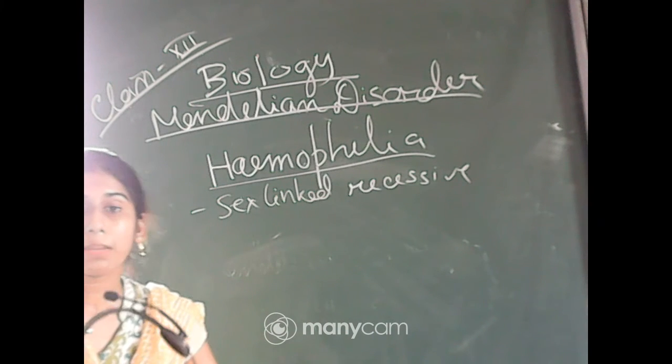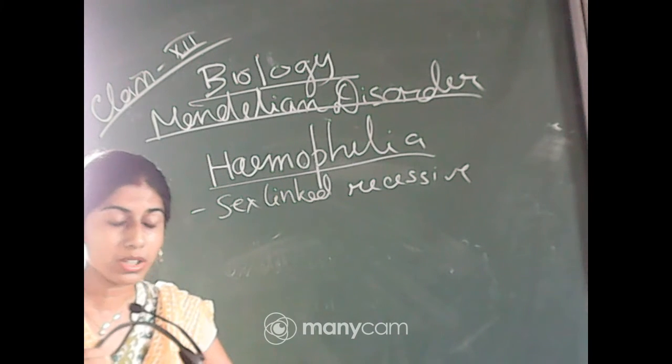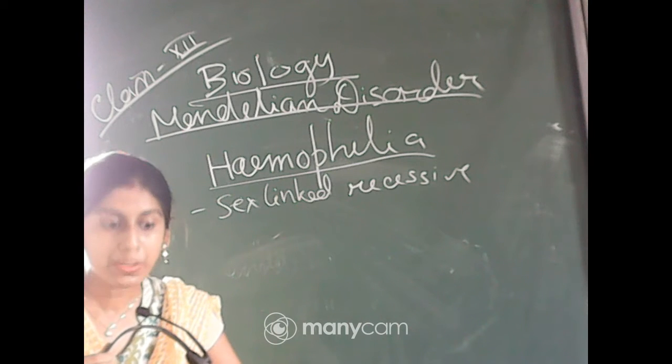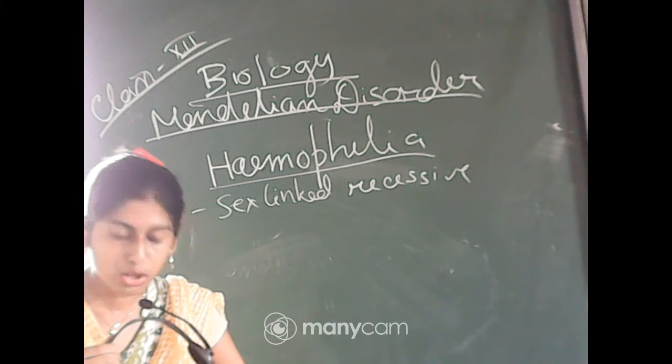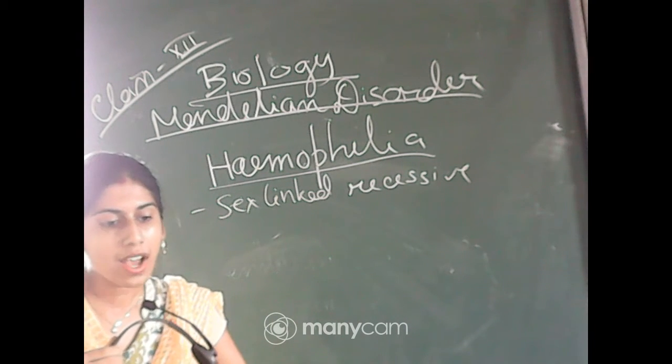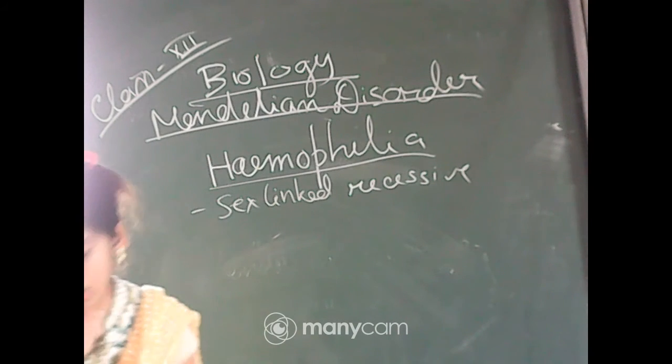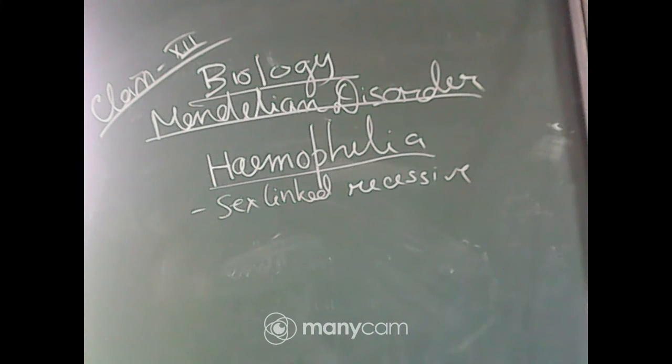That's why the blood will not clot within the proper time. So huge blood loss will occur, and this may be fatal. This is a disorder in which a vital factor for clotting of blood is lacking, so clotting is abnormally delayed, leading to excess loss of blood, which may become fatal.